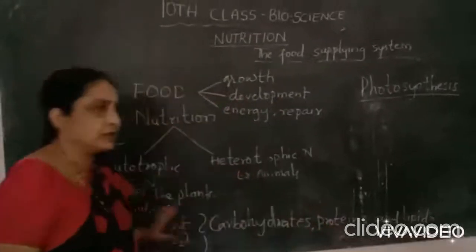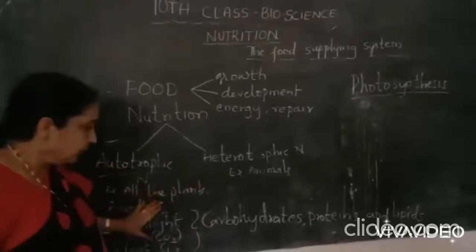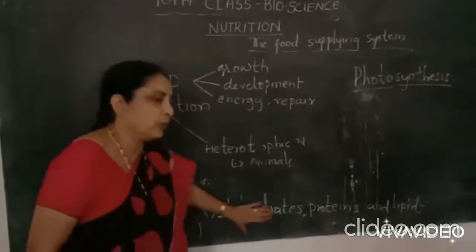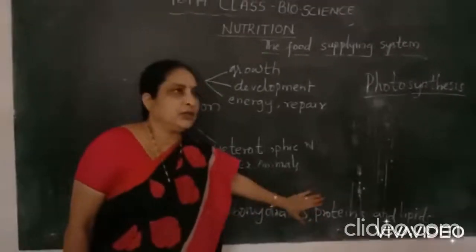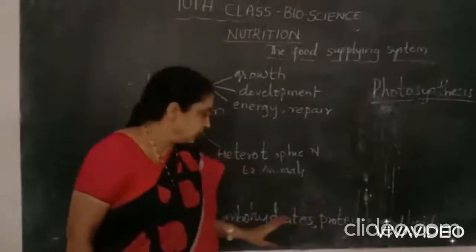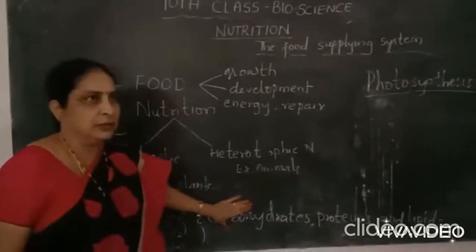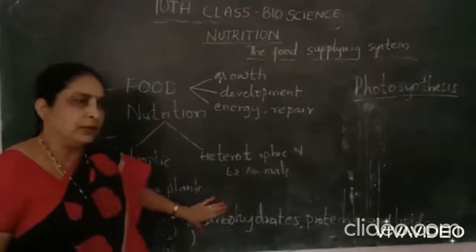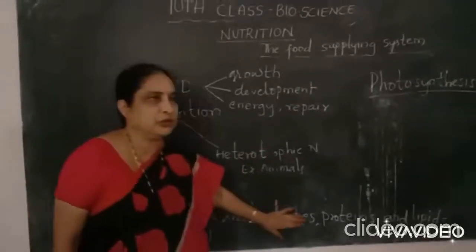This process is called photosynthesis. By preparing these carbohydrates, plants provide food to all living beings. So plants are called universal providers because they provide the food for all the living beings on the earth.